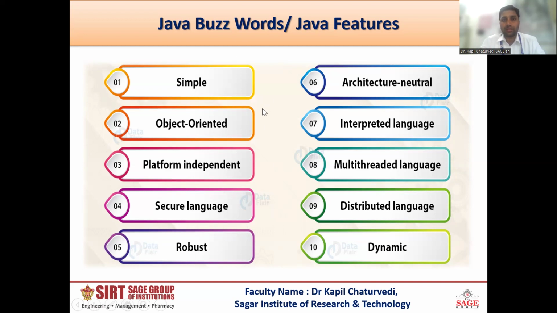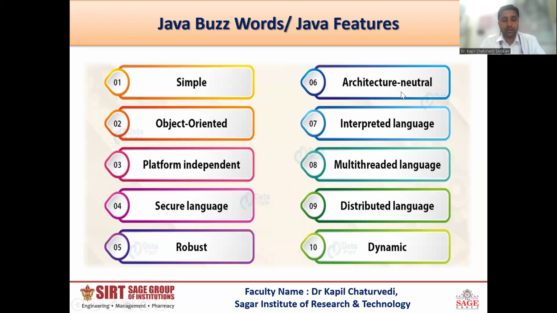Like Java is a dynamic programming language, that means it uses completely dynamic memory allocation. Another reason for robustness is that Java is pure object-oriented. Java is platform independent. Java has the concept of bytecode. So many reasons are behind its robustness.